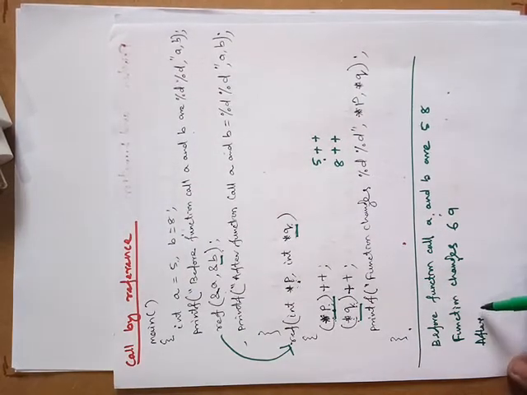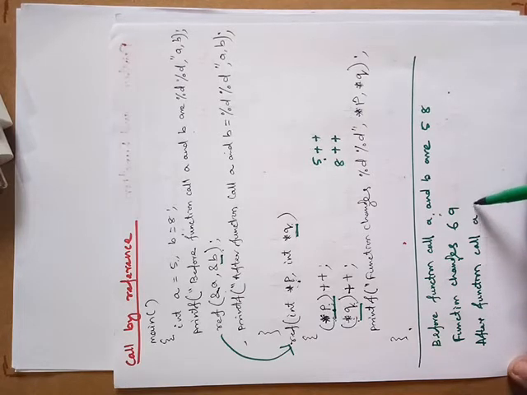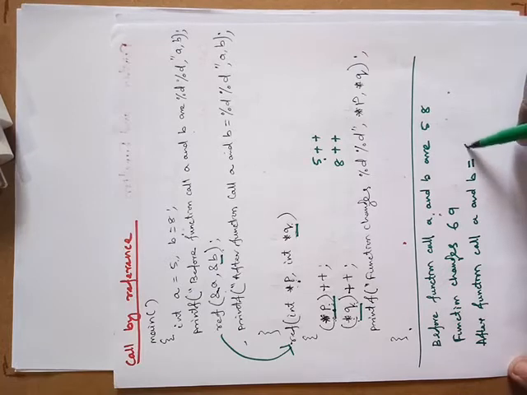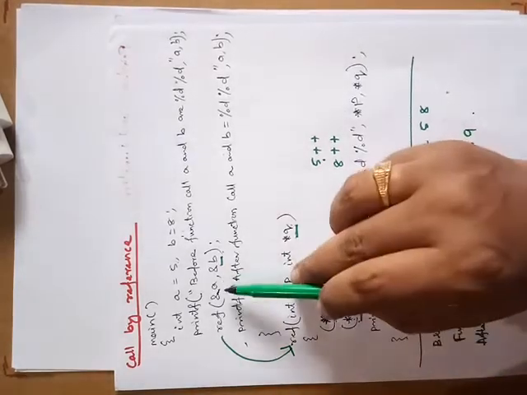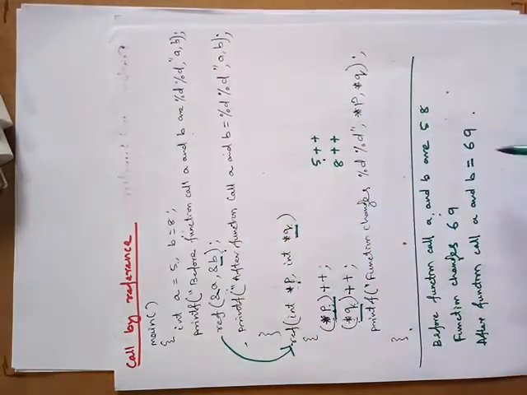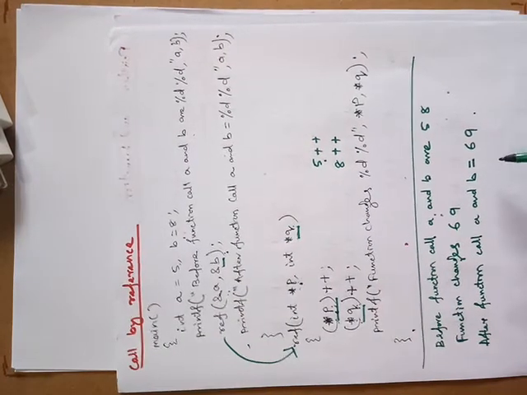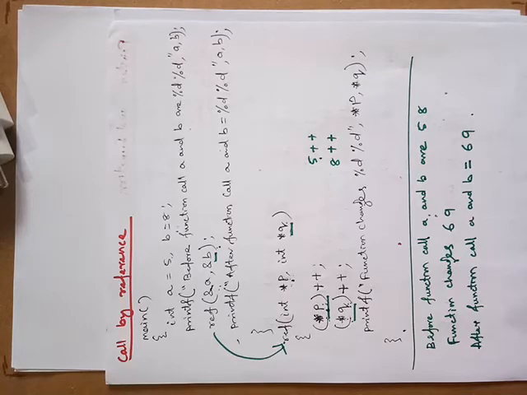After function call, A and B is equal to how much? 6 and 9. Because we are using the same variables A and B, so the value will be changed to 6 and 9. Now we will better understand by using the diagrams.